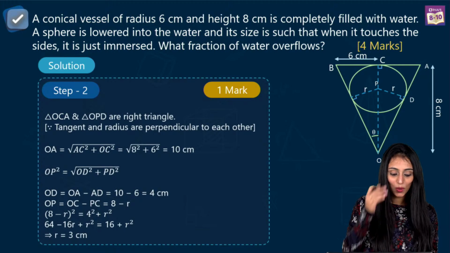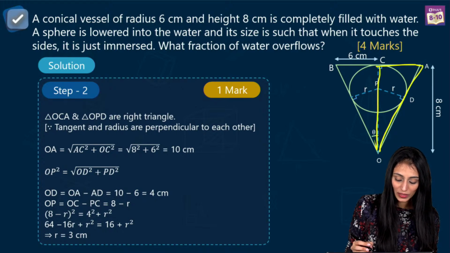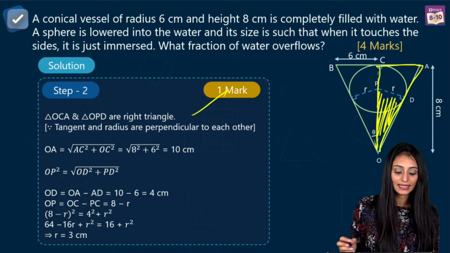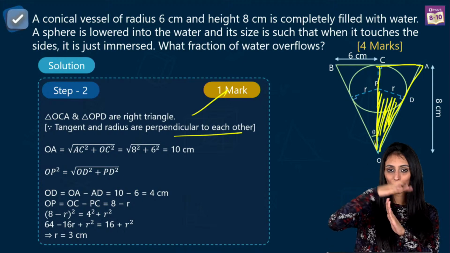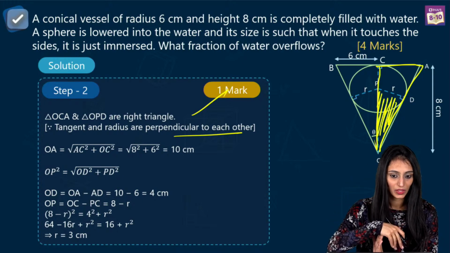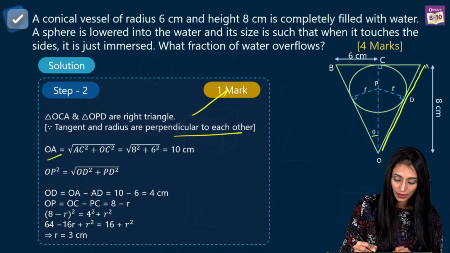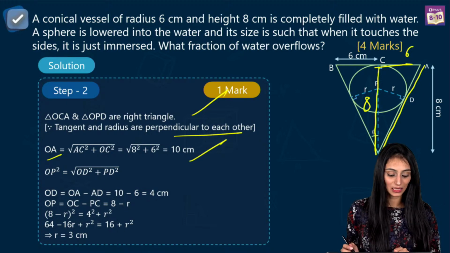Great. So we know one thing, that this triangle OCA and this OPD that I'm highlighting here, both of these are right triangles. Tangents and radius are always perpendicular to each other at the point of contact. So from here you can get the OA. This is 8, this is 6. Using Pythagoras theorem, you get 10 centimeter.